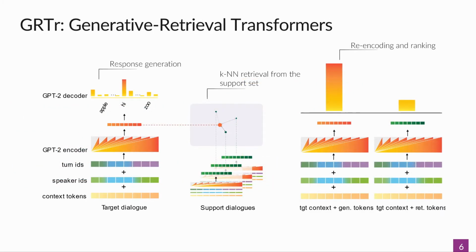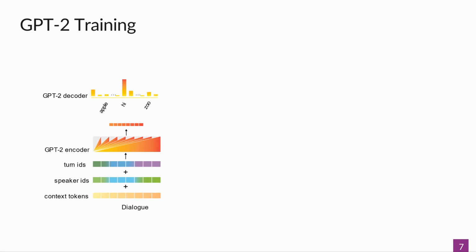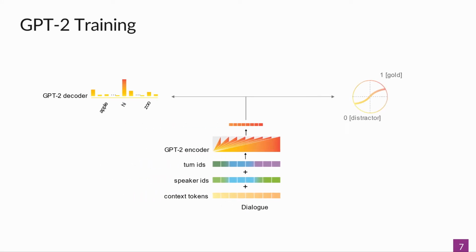And here's our model, Generative Retrieval Transformers, or in short, GREATER. Let's take it step by step. At the base training stage, we use the normal GPT-2 training procedure. We represent our dialogue as three independent sequences: a sequence of context tokens, a sequence of speaker IDs, and a sequence of turn IDs.